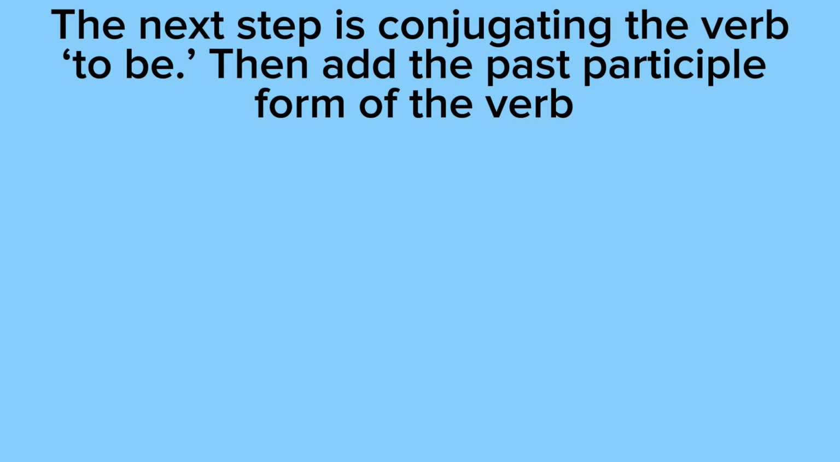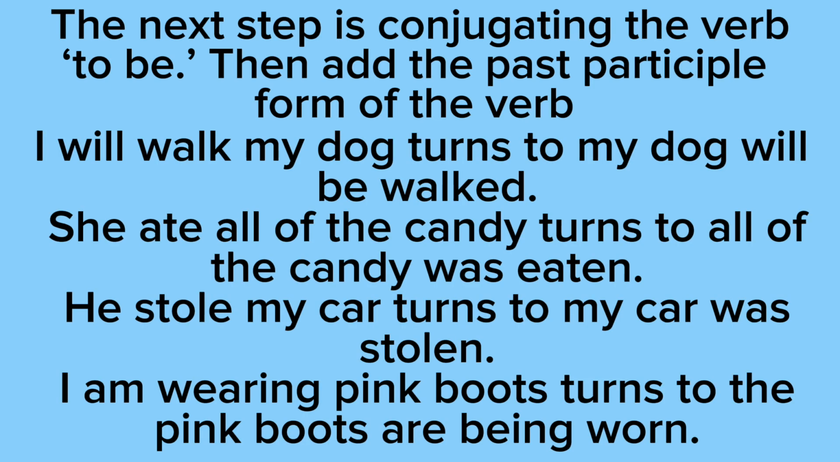The next step is conjugating the verb to be, then adding the past participle form of the verb. So I will walk my dog turns to my dog will be walked. So we conjugated the verb to be from will to will be, and we conjugated the verb walk to the past participle walked. Example 2 says she ate all of the candy turns to all of the candy was eaten. So we conjugated ate to eaten, and then the to be verb is was.